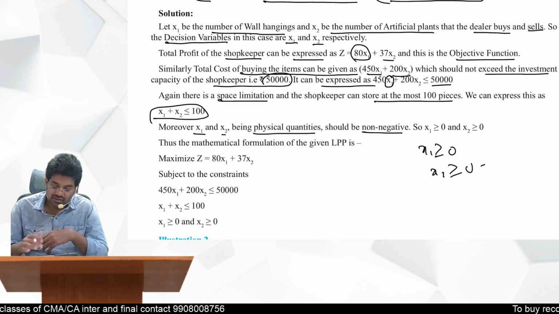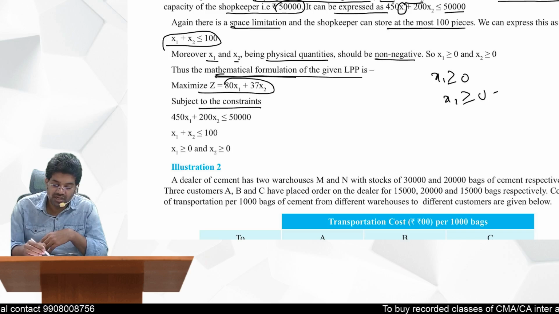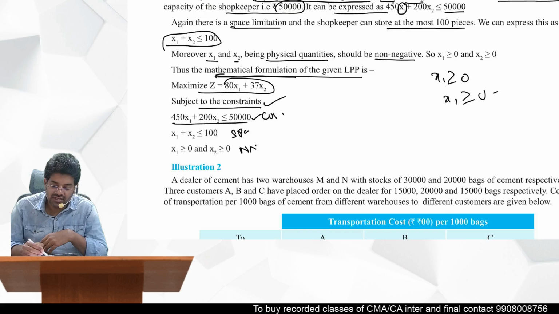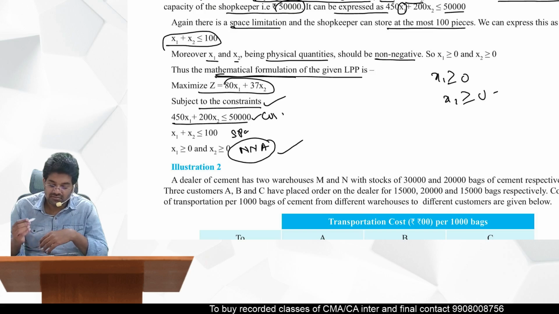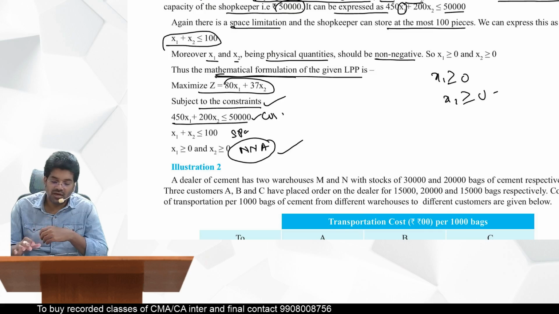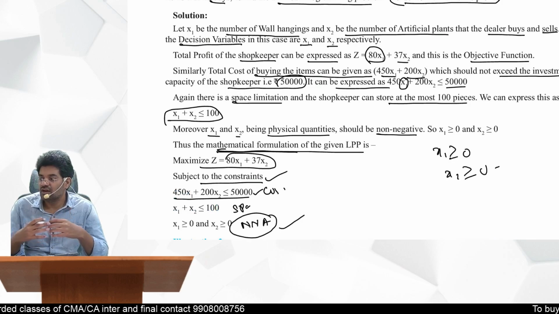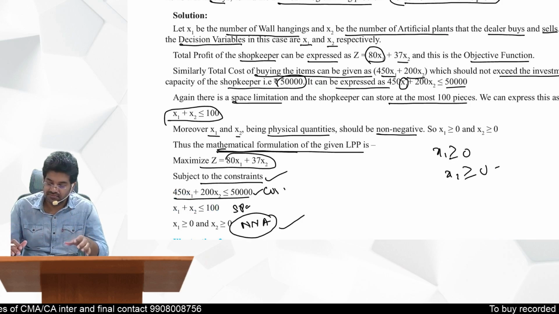Right? So this is how you can formulate. This is a mathematical formulation. Now maximize z is equal to this, subject to constraints. This is the cost constraint, this is the space constraint. This is the non-negative assumption. So this is how you should formulate an LPP. I hope everyone understood this illustration here to understand exactly how formulation is done.